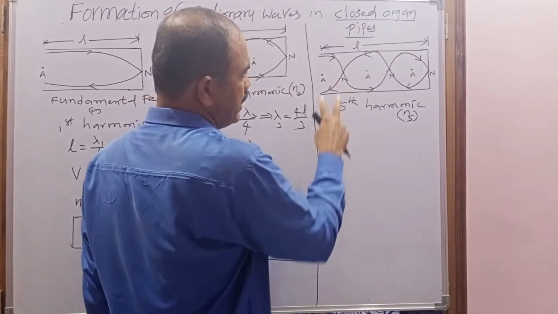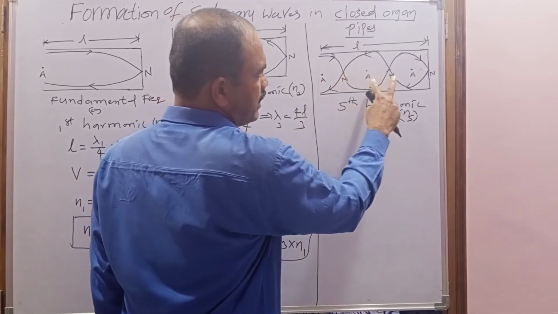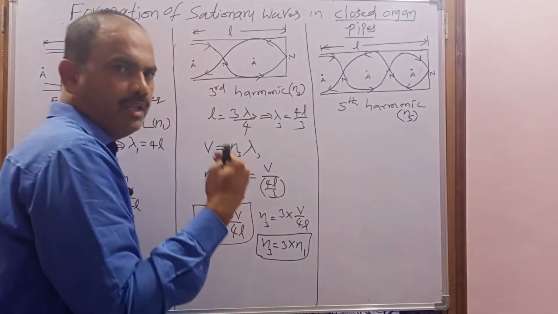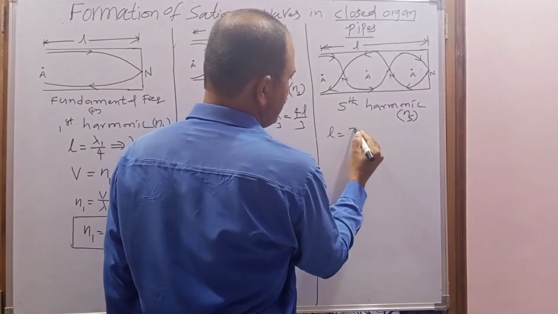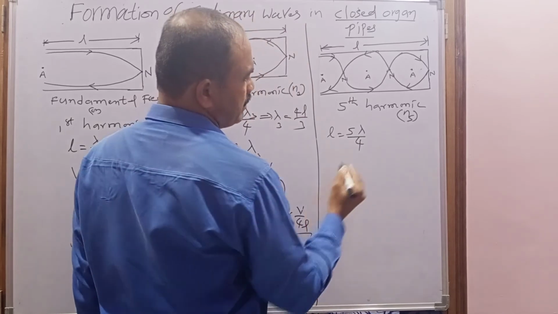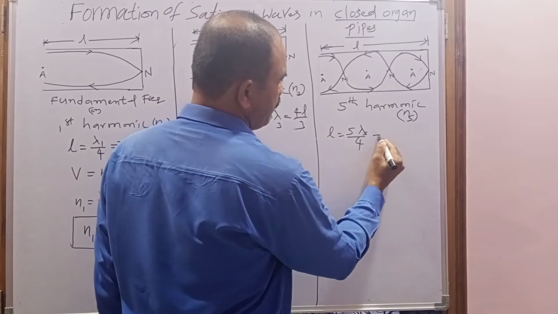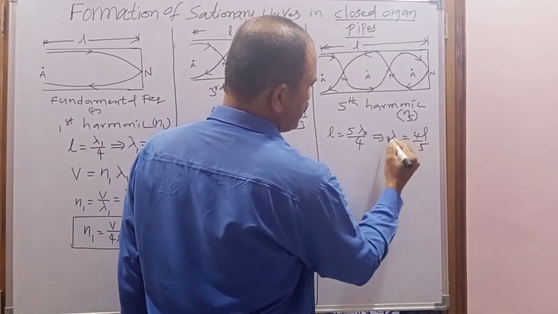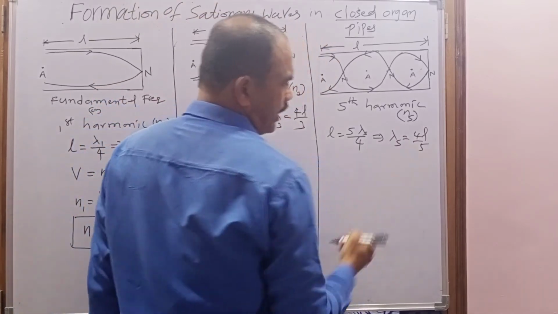How many pairs of one antinode and node? 5 pairs here, students. This is the second one, this is the third one, this is the fourth one, this is the fifth one. What is the distance between the antinode and node? Lambda by 4. So the total length L is equal to how much? 5 lambda by 4. So here the wavelength will be considered lambda 5. When we simplify, lambda 5 equal to 4L by 5. So now you get the wavelength.